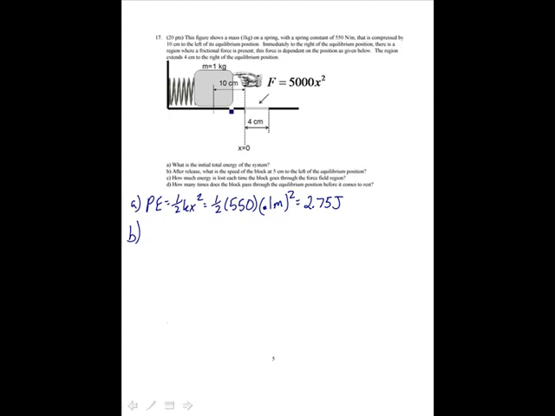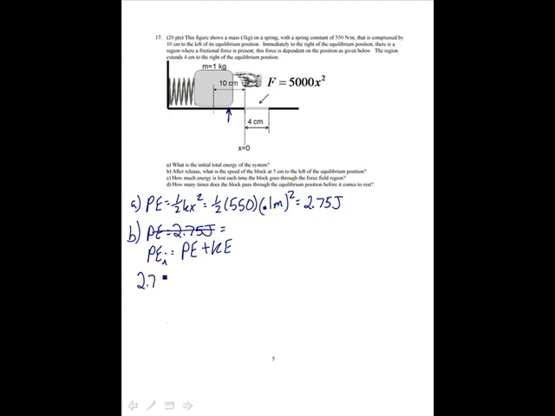And then B, after release, what is the speed of the block at 5 centimeters to the left of the equilibrium position? So I want to know what is the speed of the block at that point. Now at that point, its energy is constant. It's equal to 2.75 joules, and let's do this a slightly different way actually. Let's say that the initial potential energy is equal to the potential energy plus the kinetic energy at that spot.